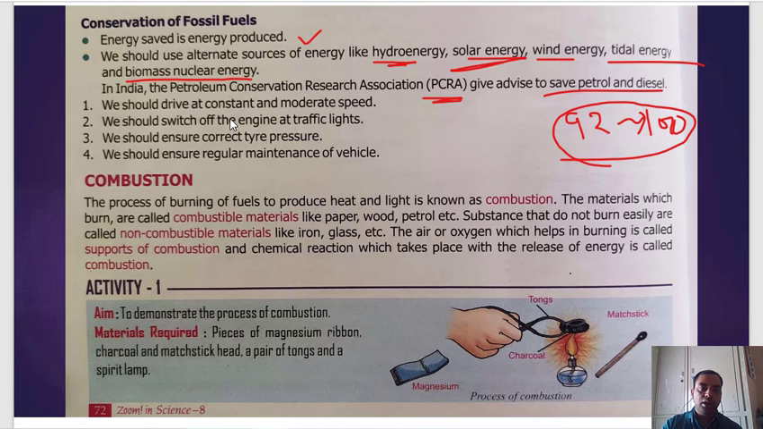We should drive at constant and moderate speed. Do not fluctuate the speed very much. Do not go with very high speed because it consumes a very high amount of petrol. We should switch off the engine at traffic lights. We should ensure correct tire pressure. We should ensure regular maintenance of the vehicle. If we follow these steps, we can save a little amount of petrol or diesel.